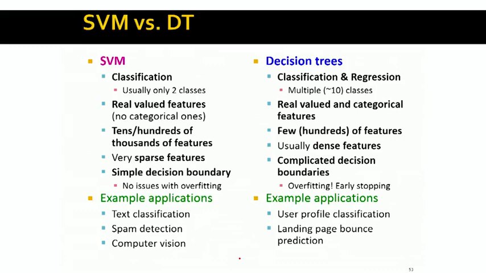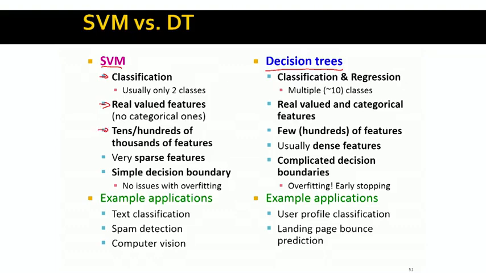To end our discussion of decision trees and of the machine learning topics, I want to also briefly compare support vector machines and decision trees, and which of these two methods should be used in a given case. Support vector machines are generally used for classification, usually binary classification being the most common case. They are used for real valued features, because we think about a decision boundary in this Euclidean space. So they are not, for example, used for categorical features like colors or weather types.